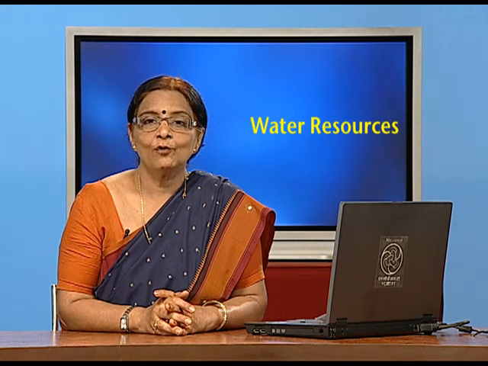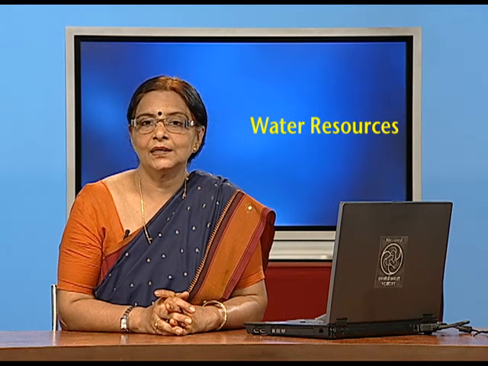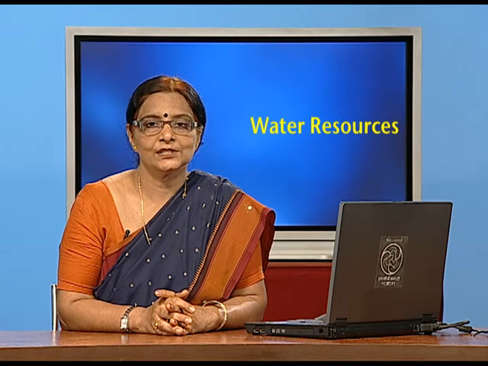One is watershed management and the other is rainwater harvesting. So children, think about why water is considered as life, why life is not possible without water, and why the earth is the only planet in the solar system which has life. Thank you.